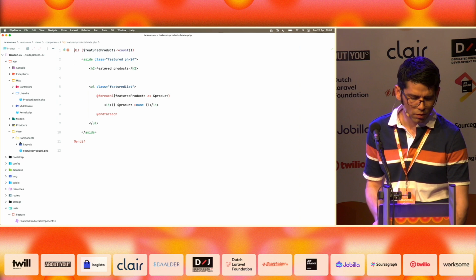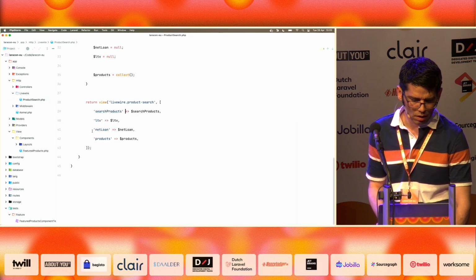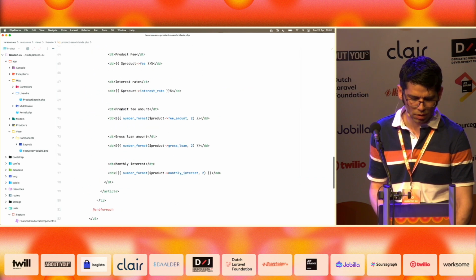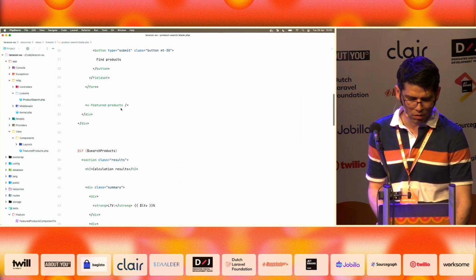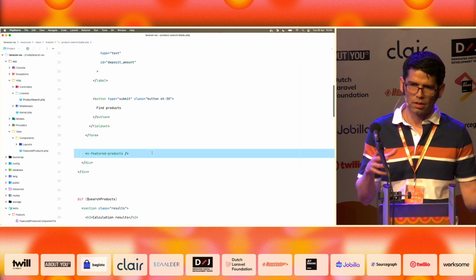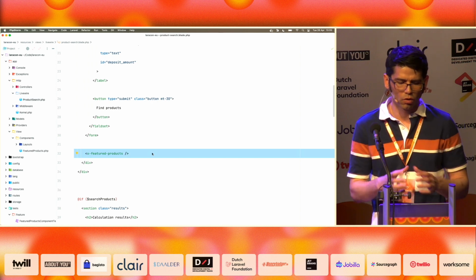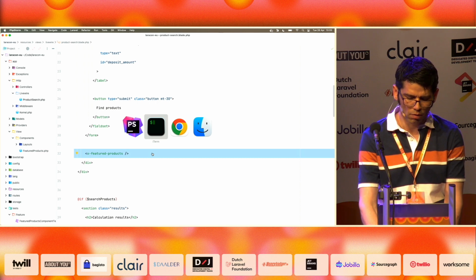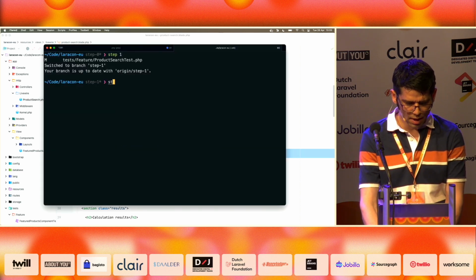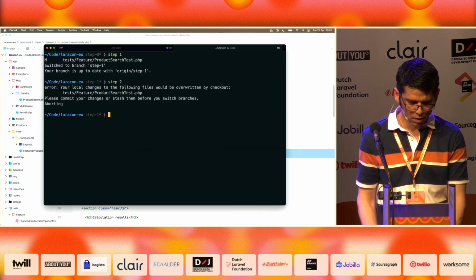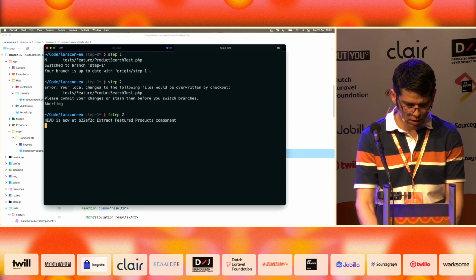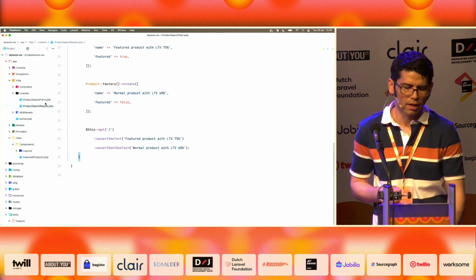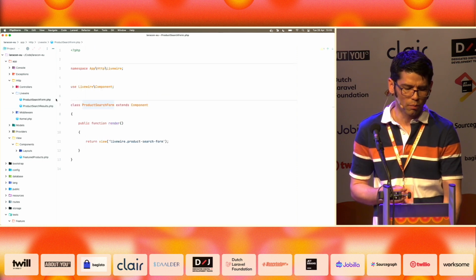However, at the moment, we still have everything in the same Livewire component. Because if we go back to the view, we will see that I am only including the Blade component in the Livewire component. I have improved the code, but everything is still in the same view, and I will have the same problem with the test. In the next step, however, I need to force this change. And in the next step, we have now separated the Livewire component in two components.